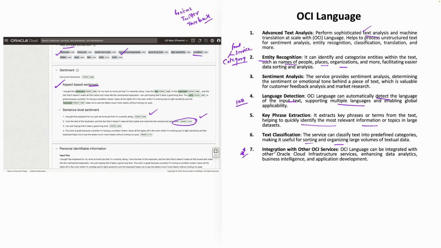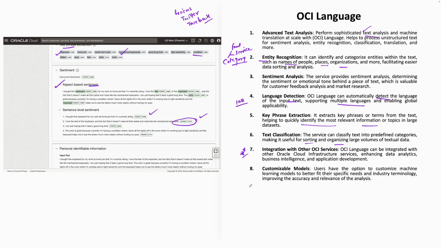The OCI Language can easily be integrated with other OCI services. Oracle has a plethora of services in terms of data analytics, Oracle Integration Cloud, business intelligence. So you can actually integrate the data that is coming from OCI Language into all these services. So it can really enhance your data analytics capabilities or business intelligence capabilities as well.